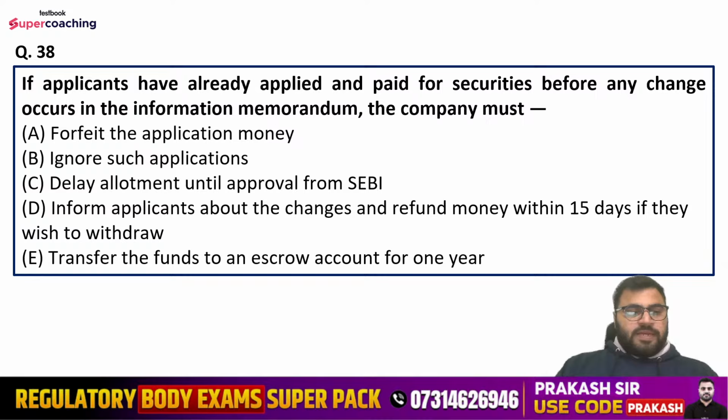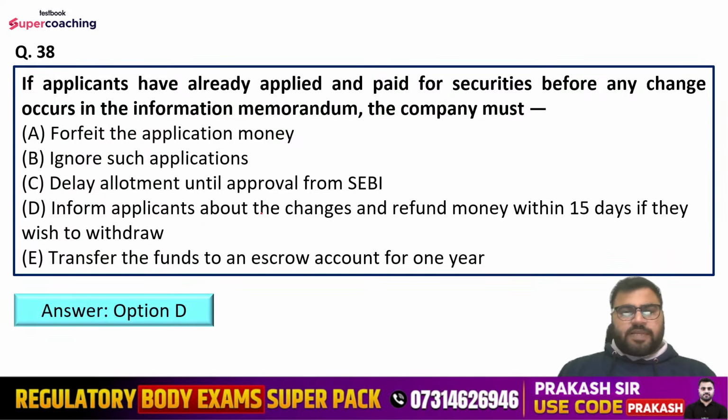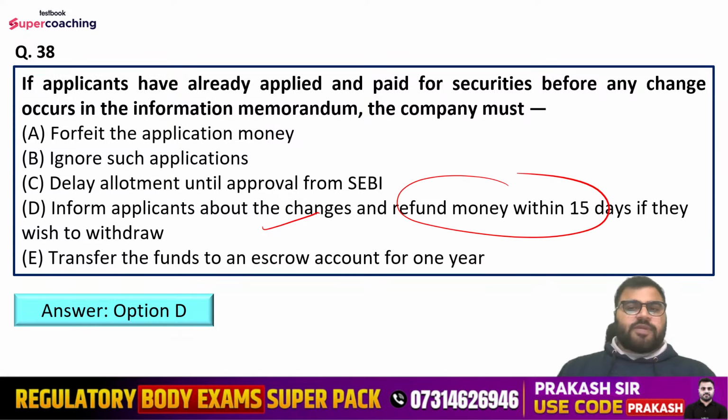Nilesh, Ankul, Mansi, you all are saying option D here. Anshika is also saying option D. The right answer is option D, that is, inform applicants about the changes and refund money within 15 days if they wish to withdraw.